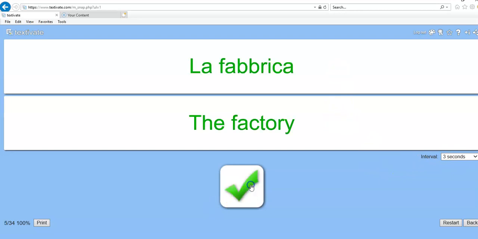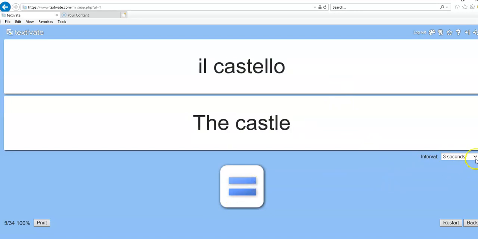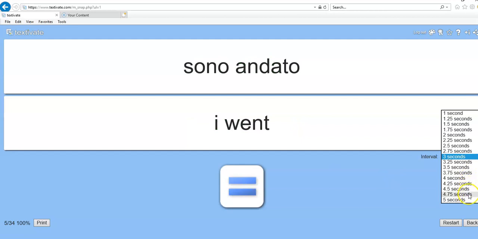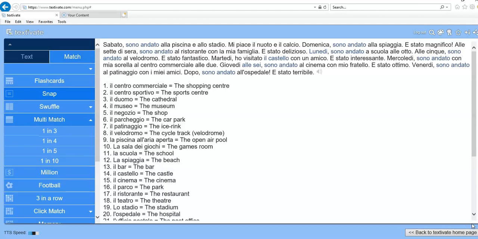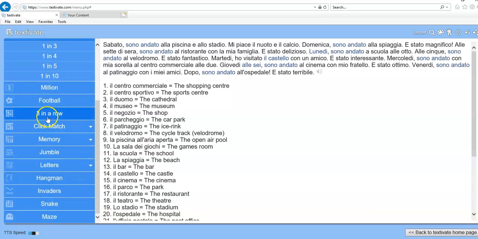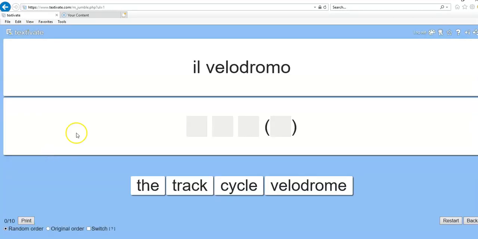That one is. If you want to make it so that you've got more time to think, change the interval, for example, to 5 seconds. It gives you longer to think about it. Okay, so that's one that will be quite challenging if you have a short period of time to work with. Once you've practiced all of the vocab and you feel like you're happy that you know what they are, and there's loads of different ones, jumble, for example, okay, you've just got to put the words in the right order.